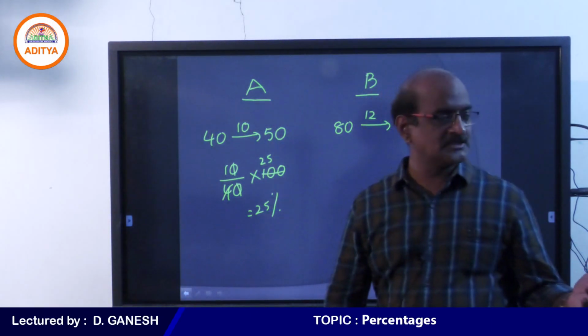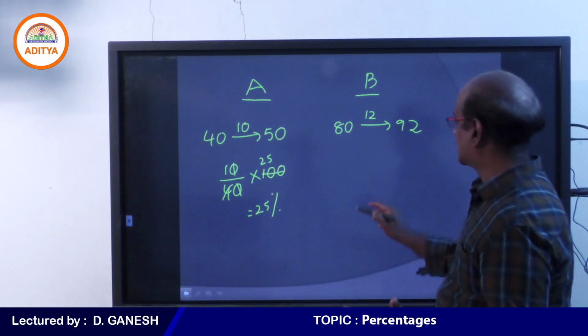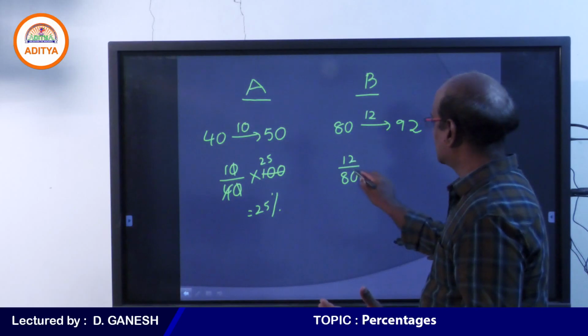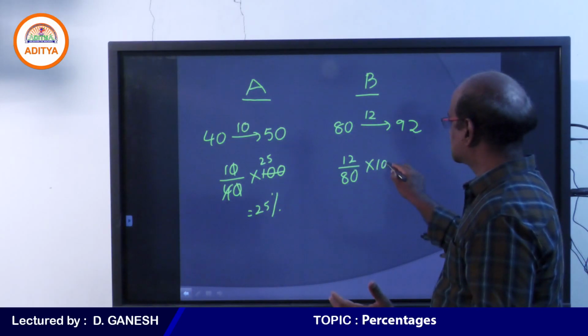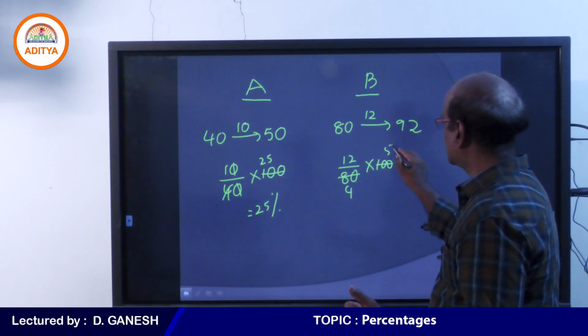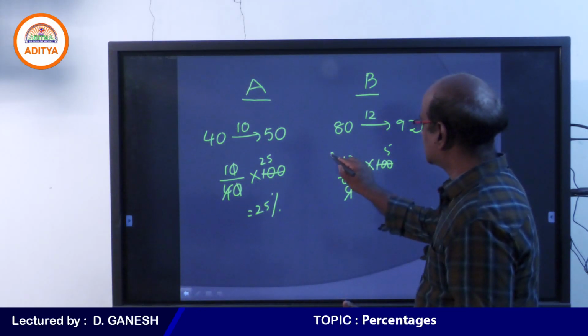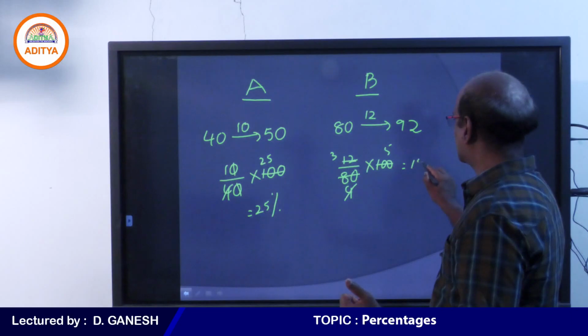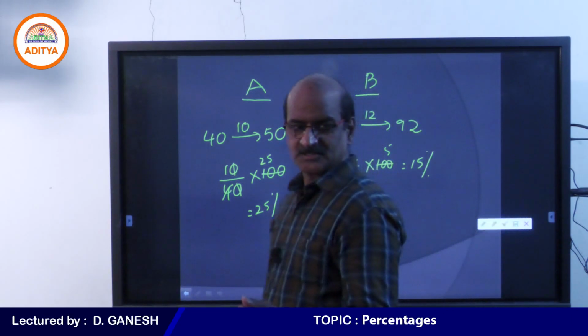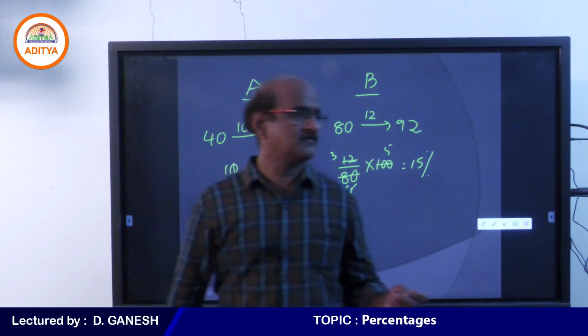When it comes to village B, let us see what the percentage increase is. 12 is the increase, divided by 80, into 100. Let us calculate. 20 cancels 4 times, 25; 4 cancels 3 times, 3 into 5, 15. So in village B there is an increase of 15%.